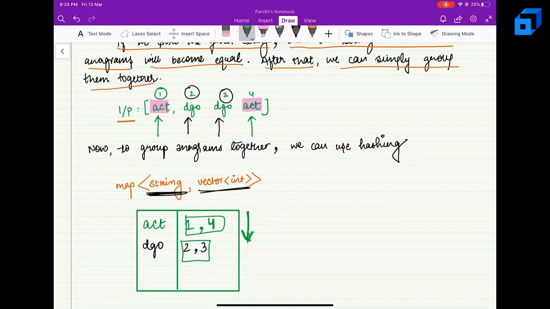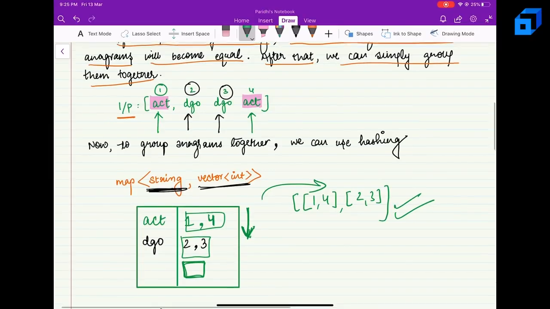So here we have vectors 1 and 4, and vectors 2 and 3. We will push them into a vector and simply return this as our answer, right? Also, we will only put a vector in this resultant vector if it has a size greater than 1. If the vector has a size of just 1, that means there is no anagram present for that particular string, so we can simply ignore it, right?